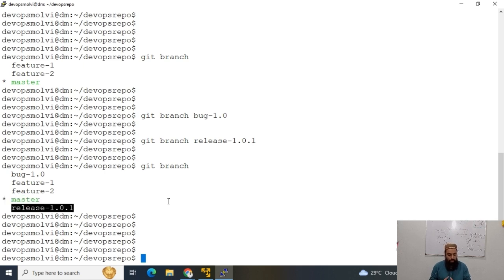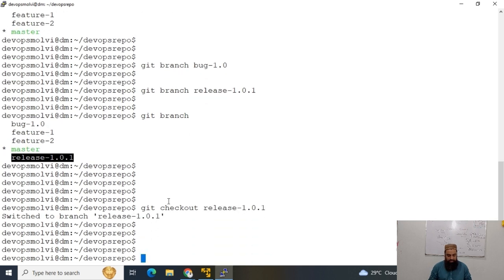So for instance, if I want to switch to release 1.0.1, because I'm going to work on some project, then I can run the git checkout command and the branch name. Git checkout branch name, and you can see we have switched to branch release-1.0.1. Now our status or pointer must be pointed towards release.